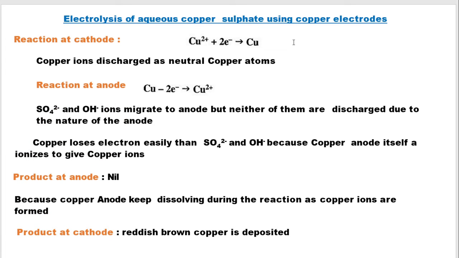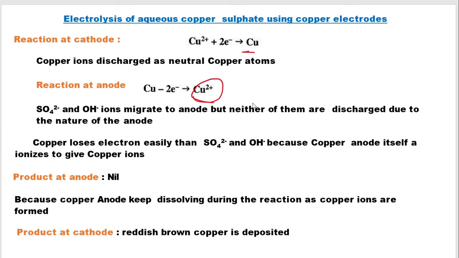There will be no change in the reaction at the cathode. It will be the same as when using platinum electrodes. The change will occur only at the anode, because the copper electrode will start losing electrons itself to form Cu2+ ions.